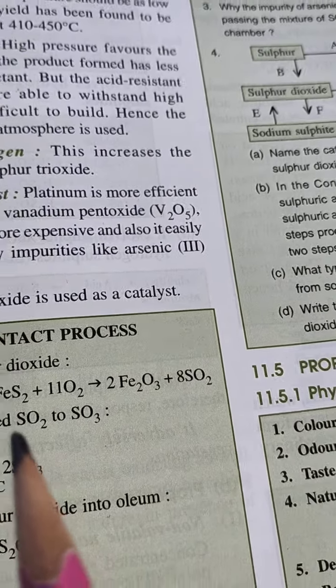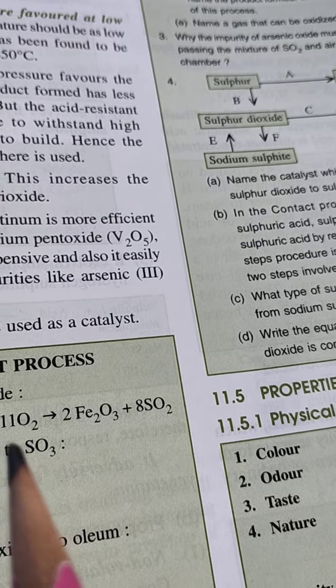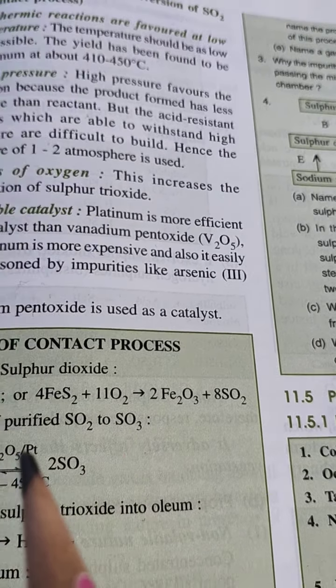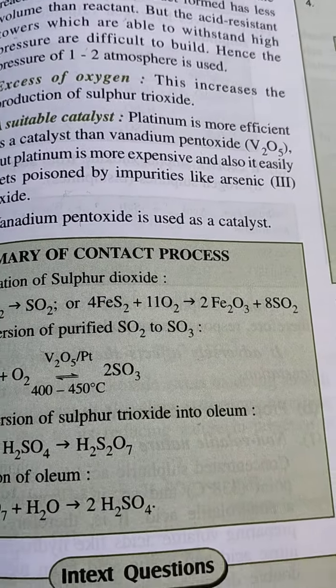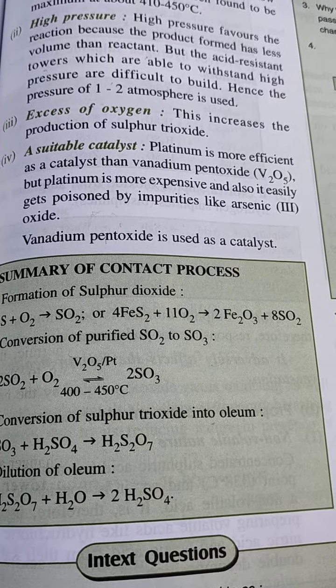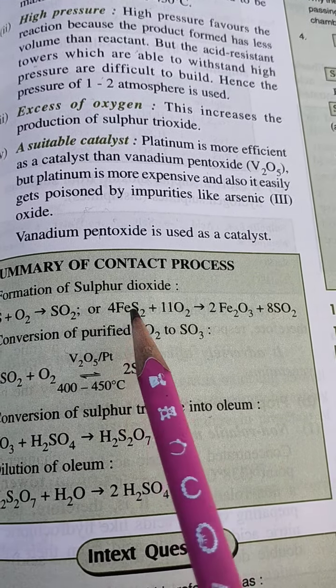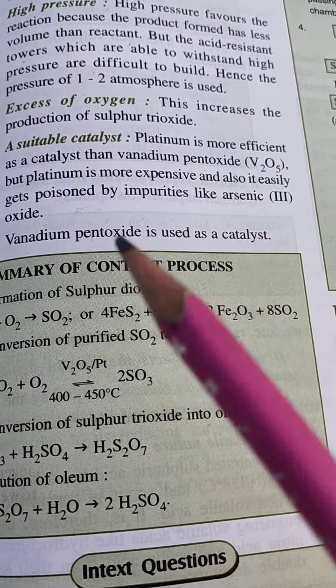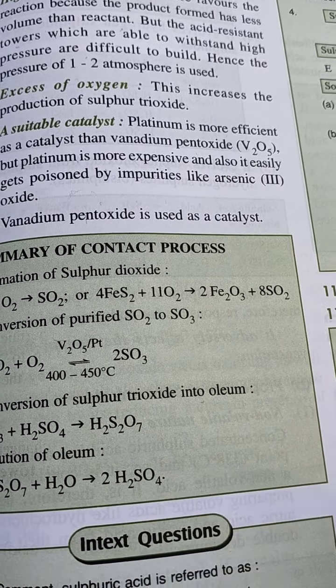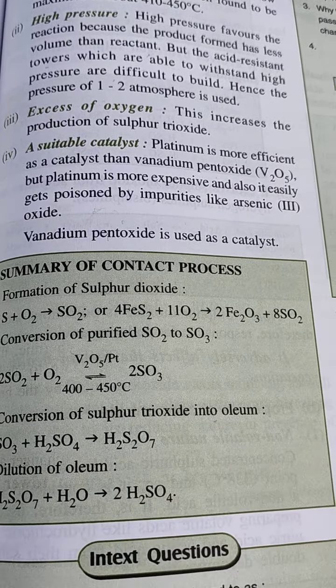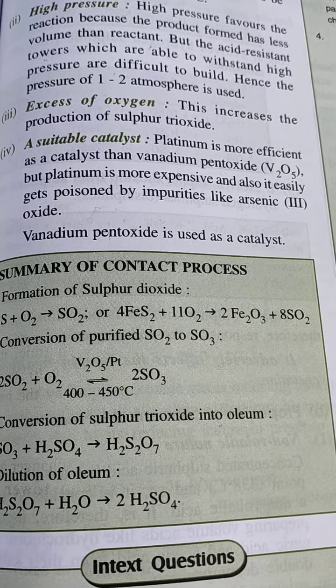very easily. As I told you, after the first step we purify the gas. Now why do we purify the gas? Because the catalyst can poison. Platinum has more tendency to get poisoned. That is why we are using vanadium pentoxide, and also platinum is very expensive.